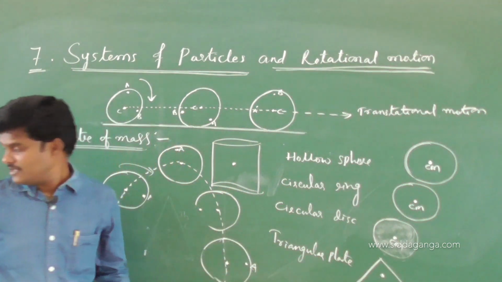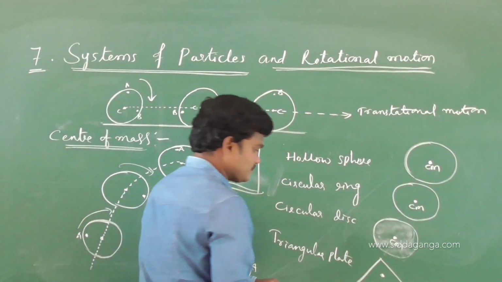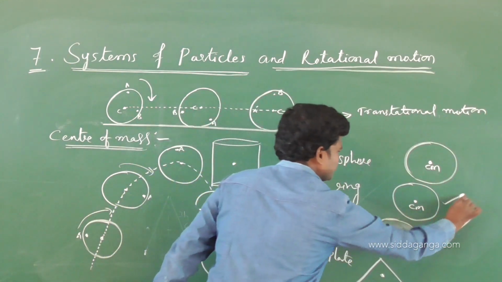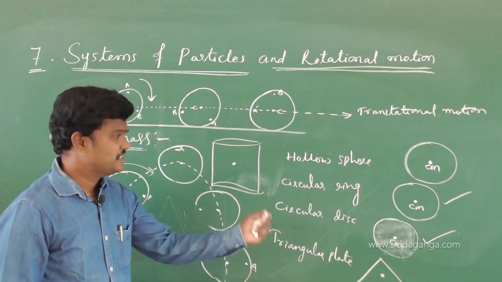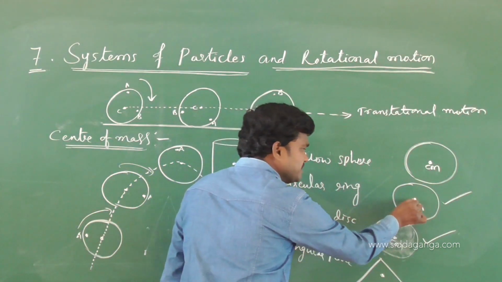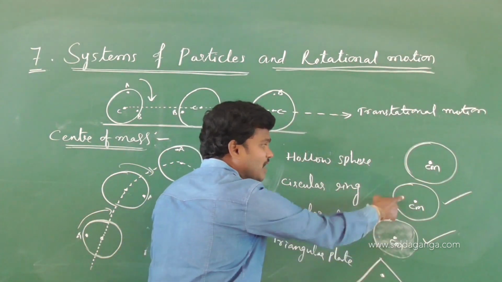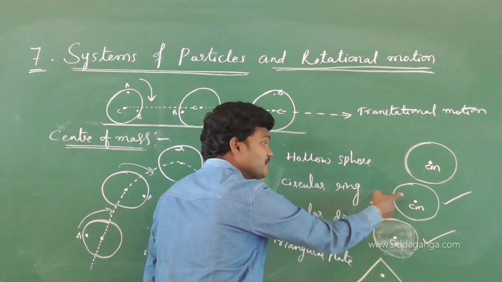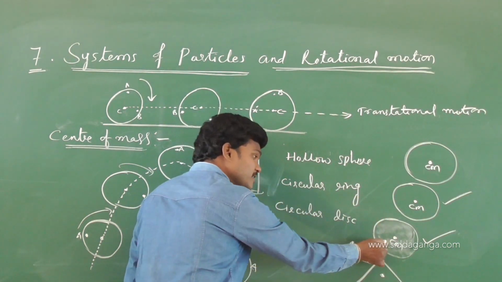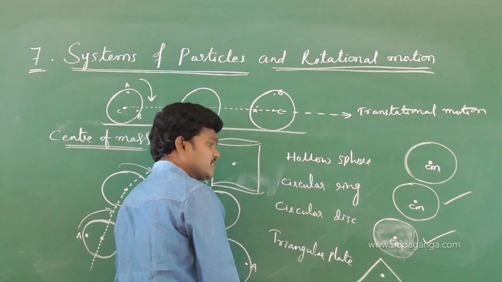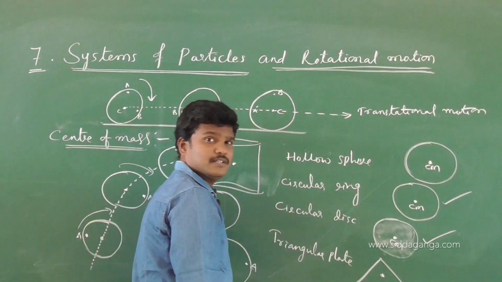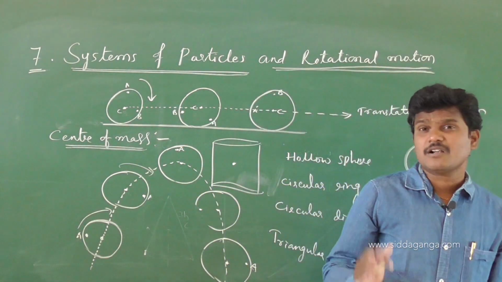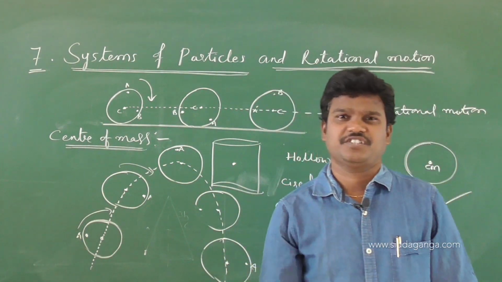Observe the two different situations here. In this there is no mass, but the center of mass is there. In the case of a circular disc, there is mass and there is a center of mass. That means center of mass has some special characteristics.